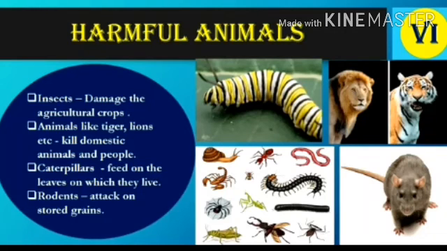Then rodents, for example rats and mice, attack the grains and spoil the grains. Many insects damage the agricultural crops also. They attack and destroy the crops. So these are some harmful animals.